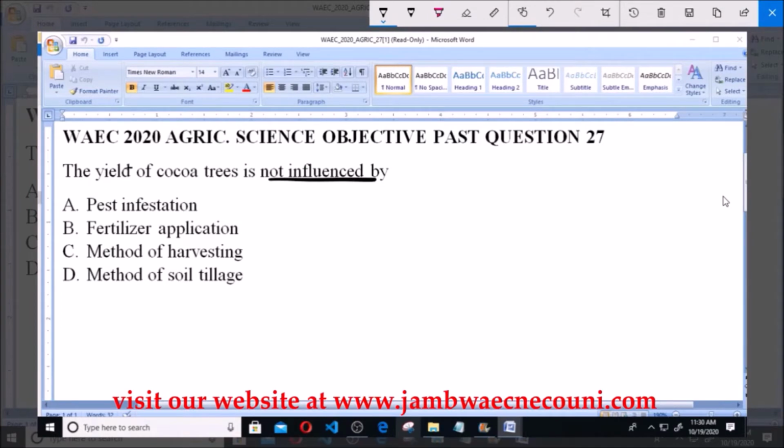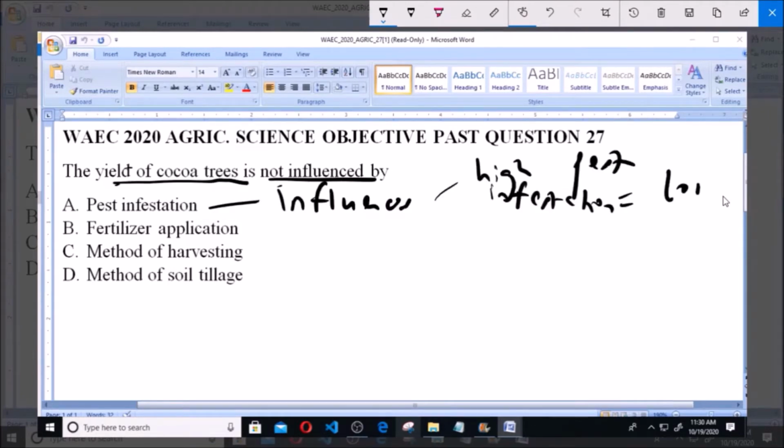Now let's analyze each of the options. Option A says pest infestation. Pest infestation influences the yield of cocoa trees, because when you have high pest infestation, this equates to low or decreased yield. So it's very important to carry out measures to prevent pest infestation.